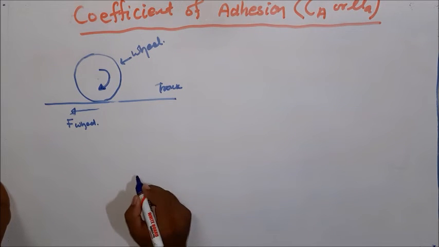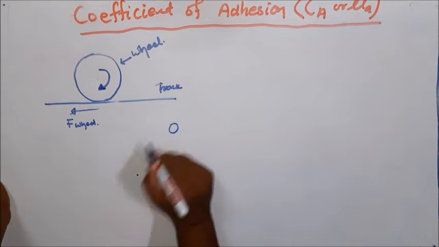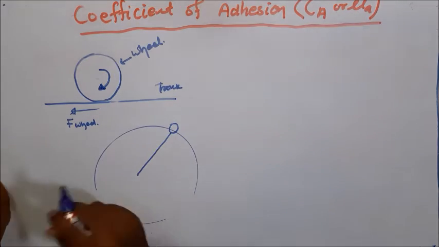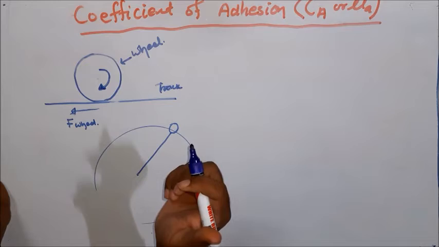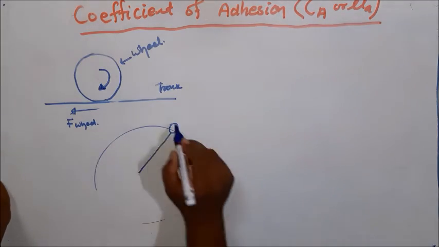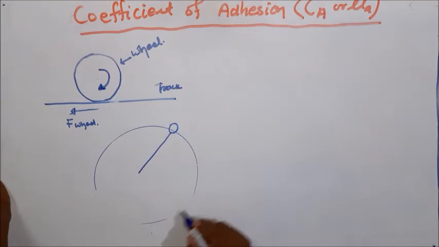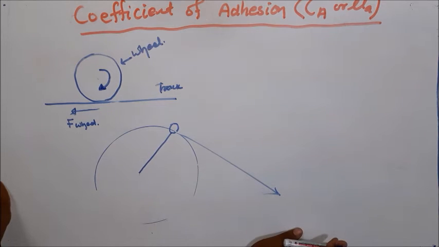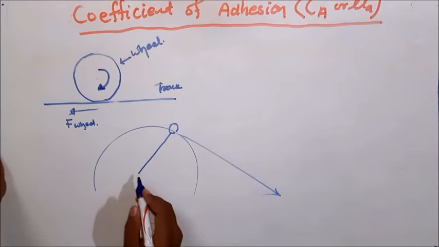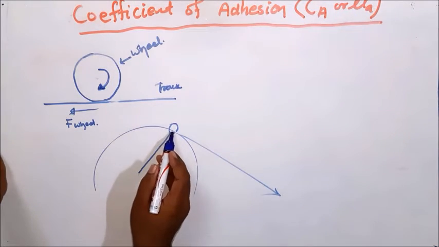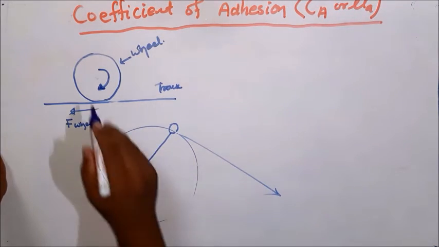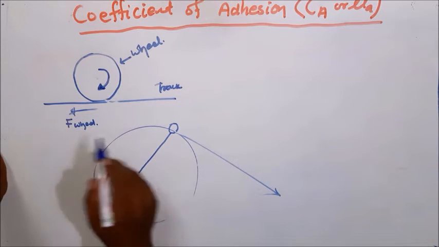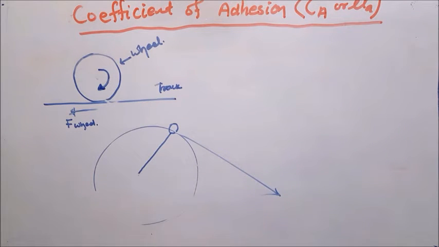Tangentially means if you connect a stone through a string and try to make it rotate, when it catches some speed, if you remove your hand at that time, the stone is not actually moving in a circular path, but it actually tries to move away in a tangential direction. And when you leave the string, the stone is actually moving along a tangent. That is why the rotating force actually gives a thrust that is tangential over the track, right?